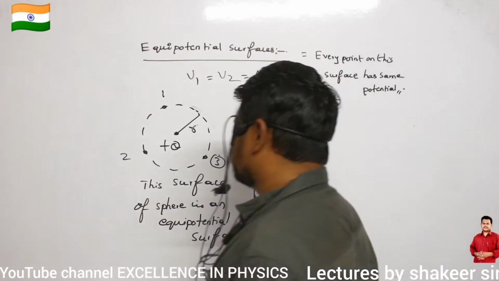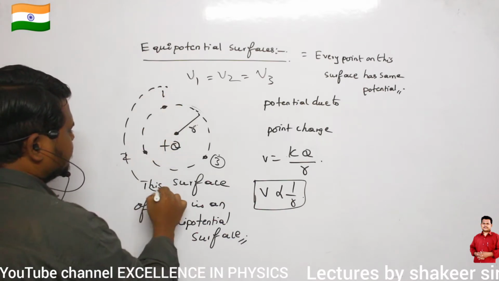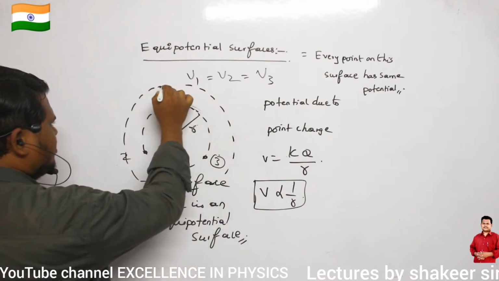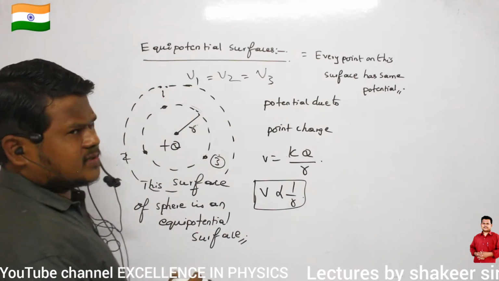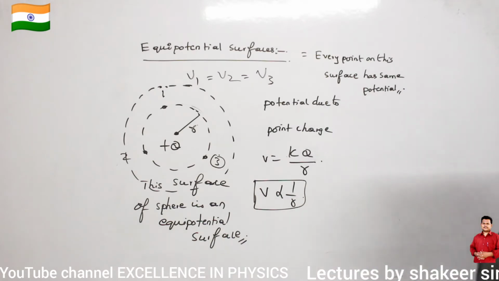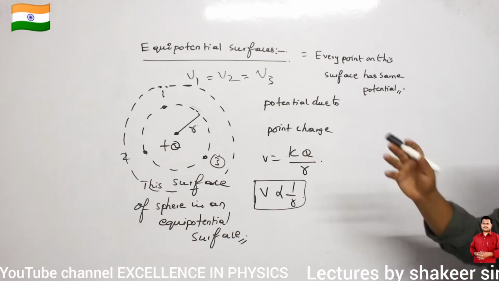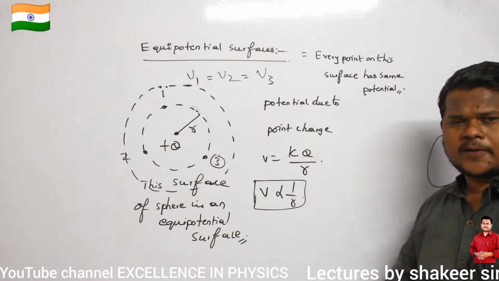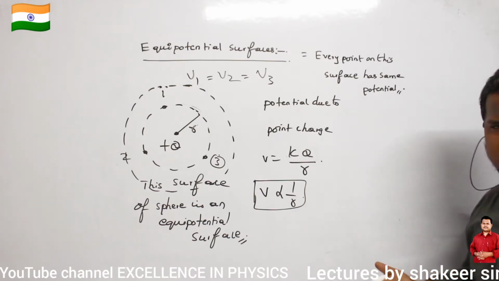Similarly, around this sphere, if I draw one more sphere, can I call this second sphere an equipotential surface? Definitely it is also an equipotential surface.